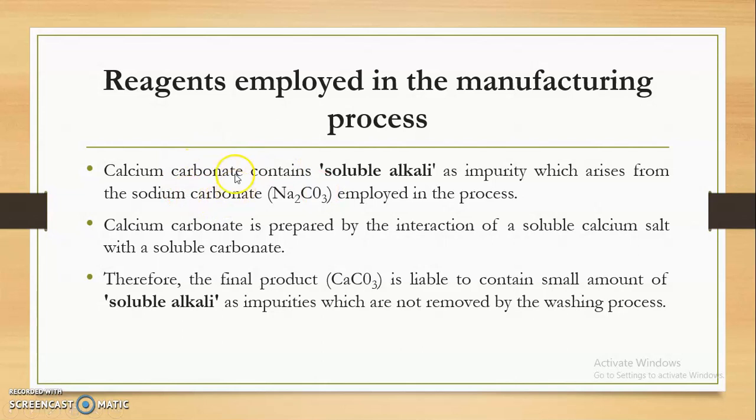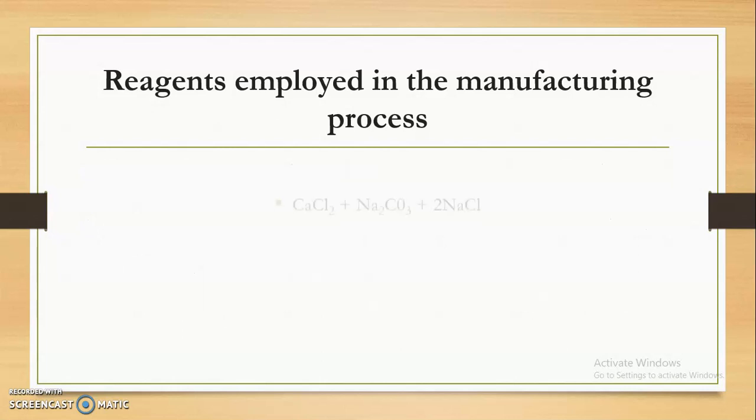So this is the reagent that is employed in the manufacturing process. If calcium carbonate is prepared by the interaction of a soluble calcium salt with a soluble carbonate, then the final product is liable to contain a small amount of soluble alkali, which is not removed by the washing process, and so may come as such into our final product.